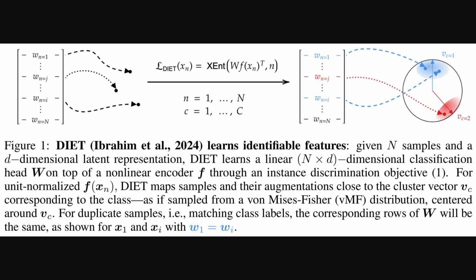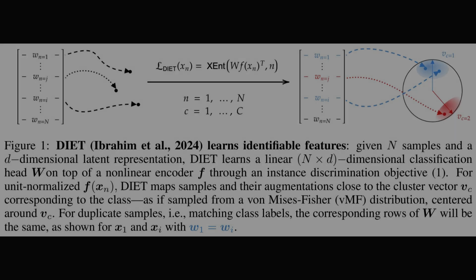Alright, so Figure 1 here illustrates a key related method called DIET. It shows how DIET learns identifiable features through instance discrimination, essentially telling individual samples apart. It maps samples and their augmentations close to specific cluster vectors, almost like they're sampled from those von Mises-Fisher distributions mentioned in the theory. This DIET framework helps build the bridge to understanding standard supervised classification, which is central here.